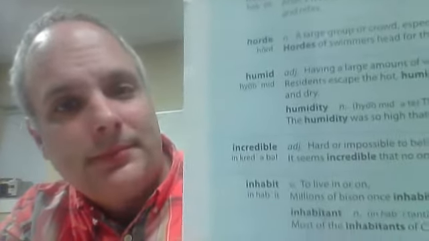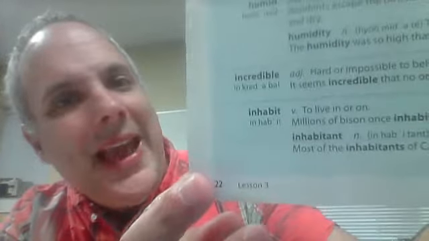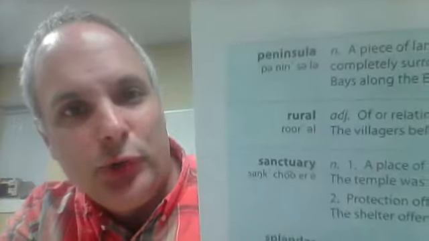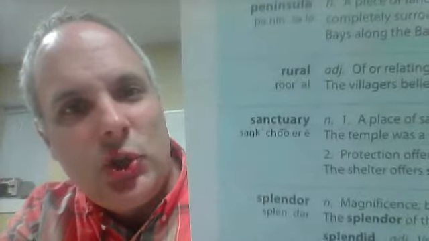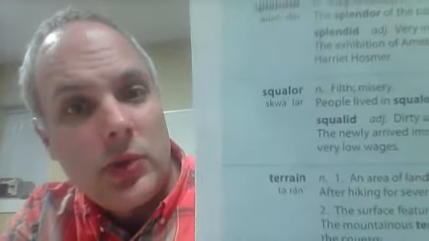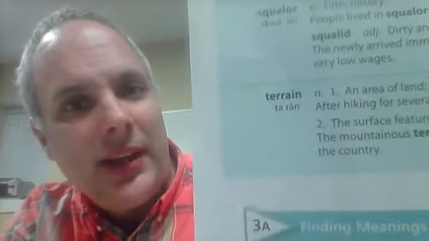Hectic, horde, humid, incredible, inhabit. Next is peninsula, rural, sanctuary, splendor, squalor, and terrain.